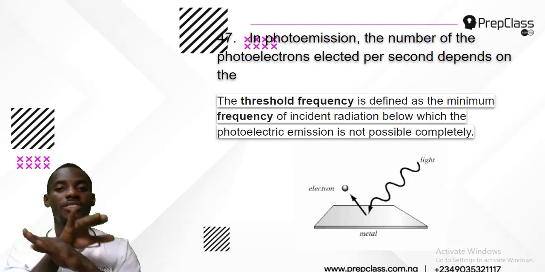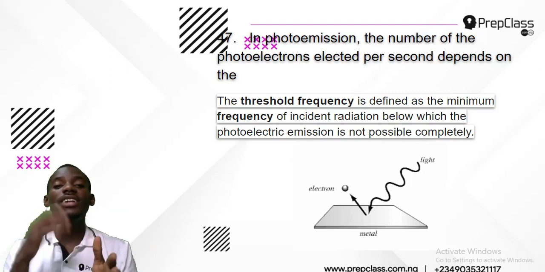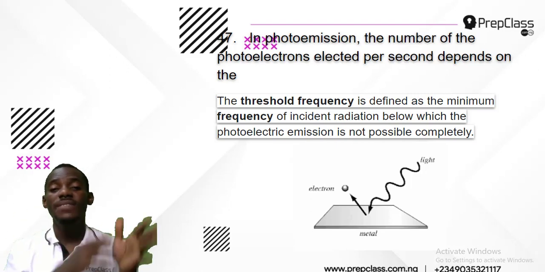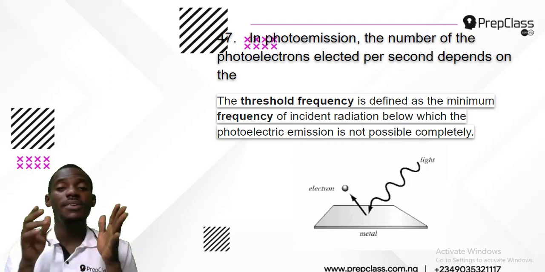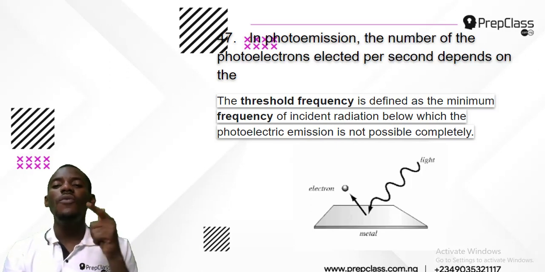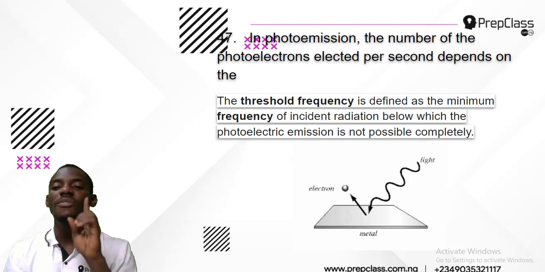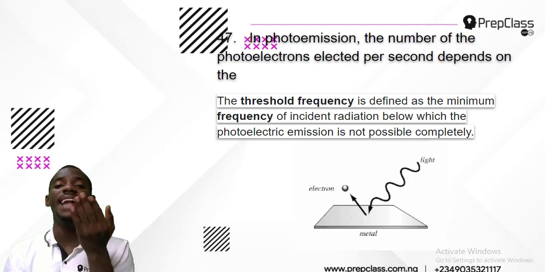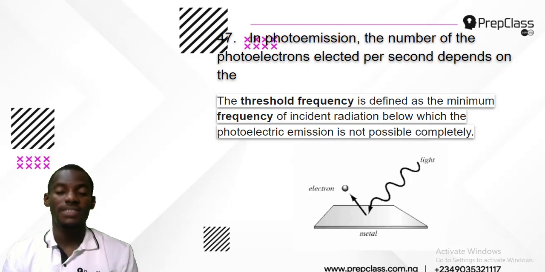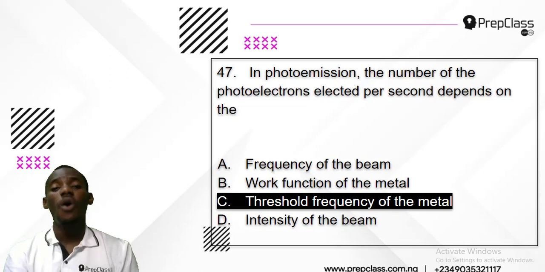There's a level called the threshold frequency. So if the emission on the metal did not surpass the threshold frequency, there will be no emission. So the threshold frequency must be overcome before there can be a release of electrons, and that is the answer. So the factor that affects the release of electrons is the threshold frequency. That is just it, period. So the answer is just the threshold frequency of the metal, and that is the answer for number 47.